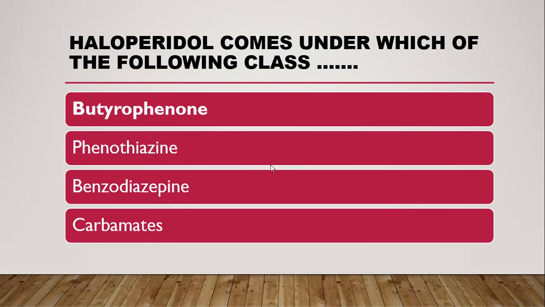The first question is, haloperidol comes under which of the following classes? According to the classification, tranquilizers are basically classified into two types: minor tranquilizers and major tranquilizers. Major tranquilizers have various subclasses, and minor tranquilizers also have subclasses.